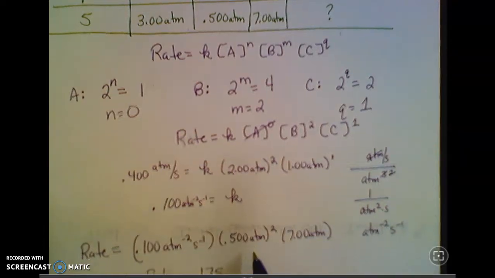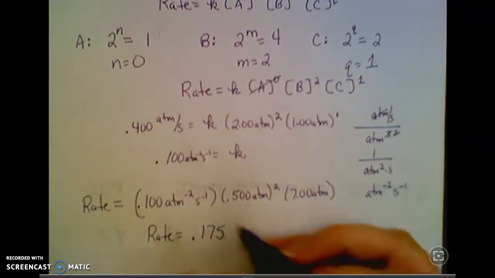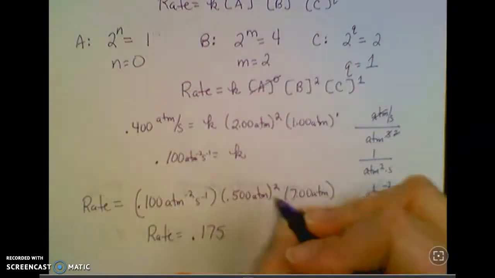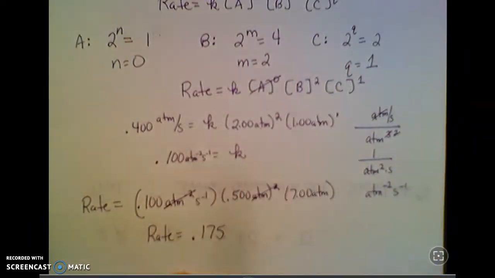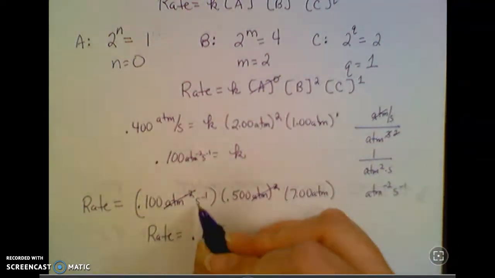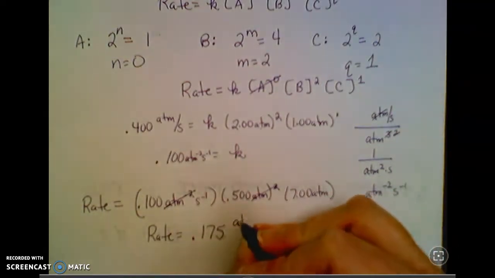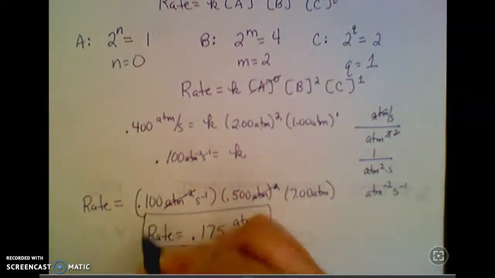Now notice what happens here with the units. That's why we have to choose our units for K. Atmospheres squared cancels out atmospheres to the -2. So the units I'm left with are atmospheres over seconds, which is a unit for rate, concentration over time. And so that's all there is to it.